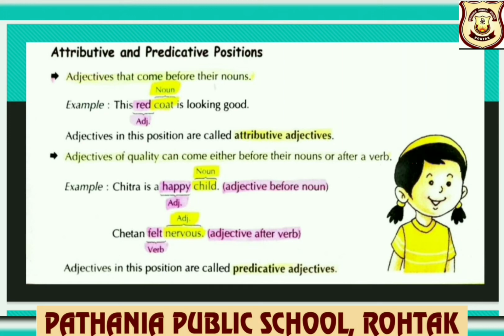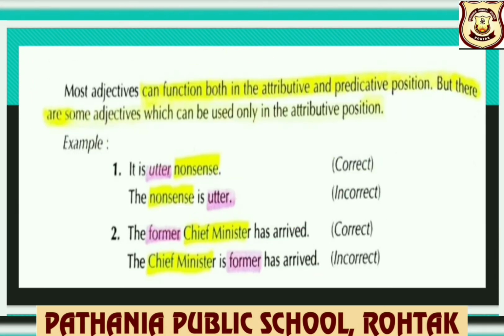Felt is a verb, nervous is an adjective. So, here you can see the adjective comes after the verb. Adjectives in this position are called predicative adjectives. Children, most adjectives can function both in the attributive and predicative position. That is, they may be placed before or after the noun.